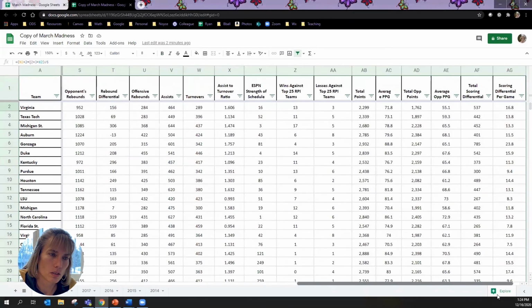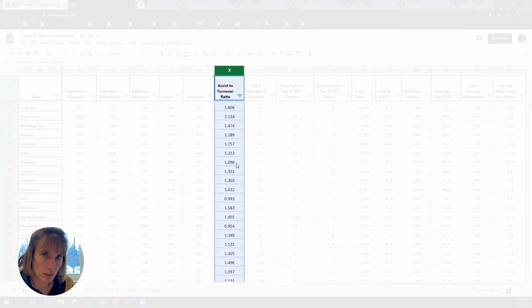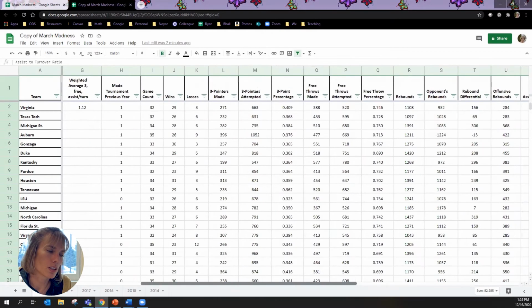Let me go back to assist to turnover. I think it's important because I wanted to multiply it by 3, but just based on the types of numbers that are going in there, it's getting too much weight, because 3-point percentage is likely like a 0.3 or a 0.4, and these are all coming in at 1.4, 1.5. So I think it's just a little too important. So what I could do is divide by 3 or divide by 2 so that, based on the numbers coming in, it wasn't given so much weight. And I'm going to adjust my formula to do that.